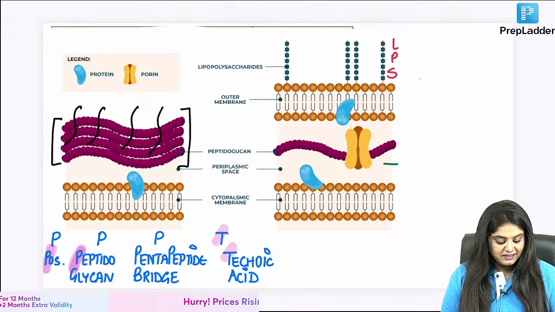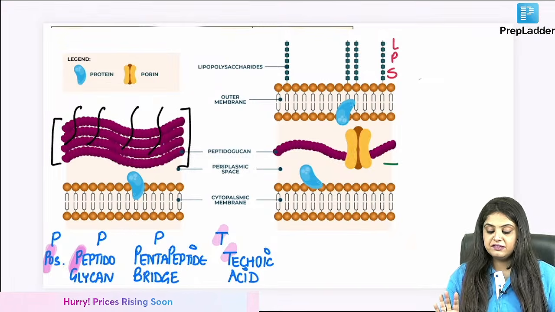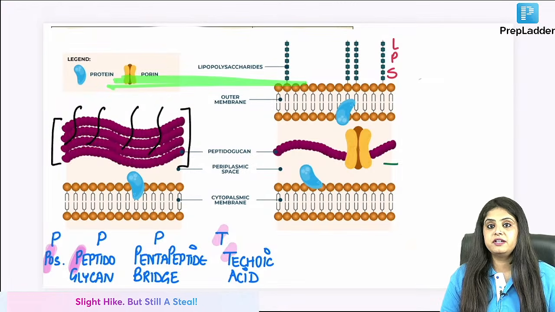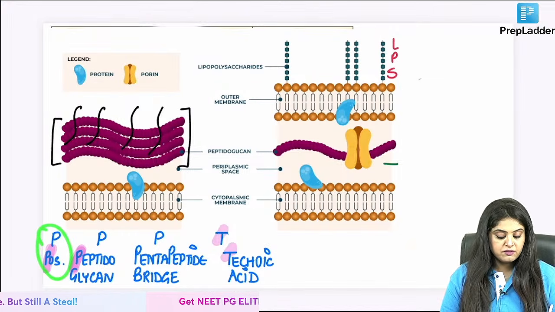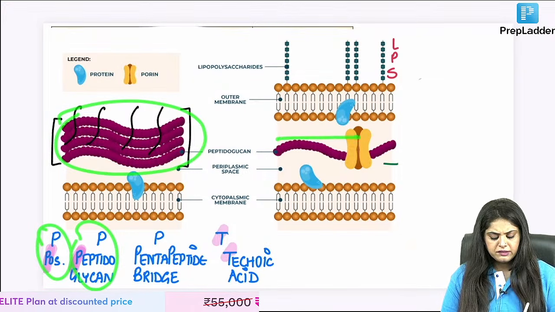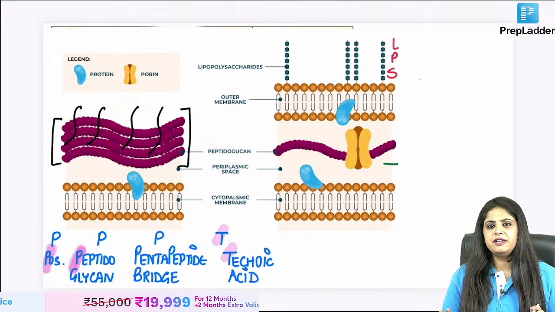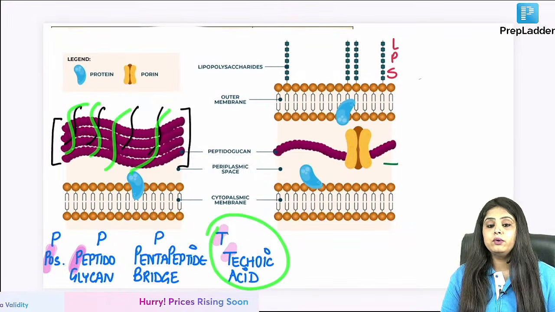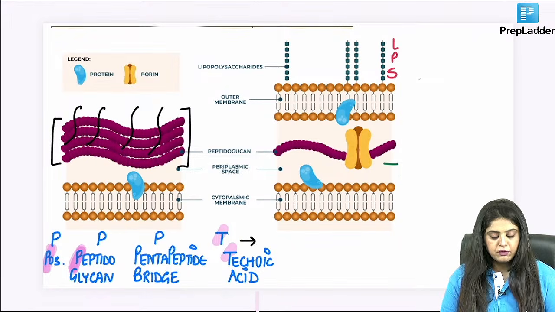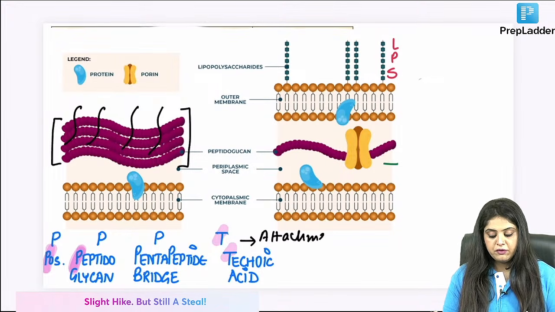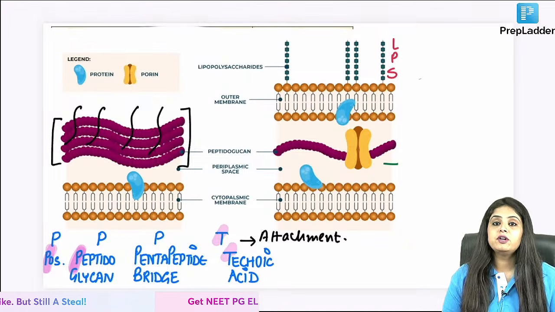Okay, coming back once again, let's just start from here. I'm trying to differentiate between gram positive and gram negative. In gram positive, what will there be? There's going to be a very, very thick peptidoglycan cell wall. You can see in gram negative the peptidoglycan is very, very little. Next, in gram positive, you will notice something called teichoic acid. Anyone, what is teichoic acid for? We learn it as ticna, which means it is going to be for attachment.